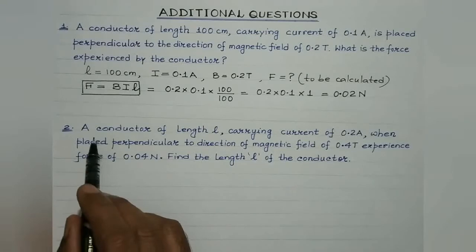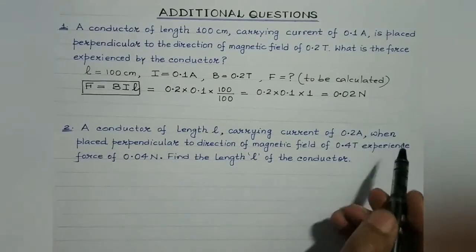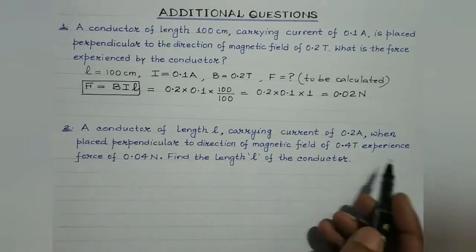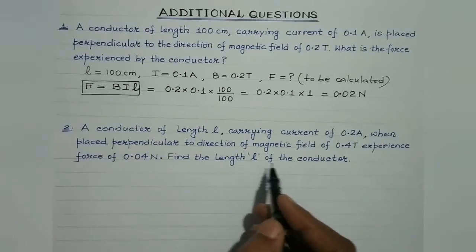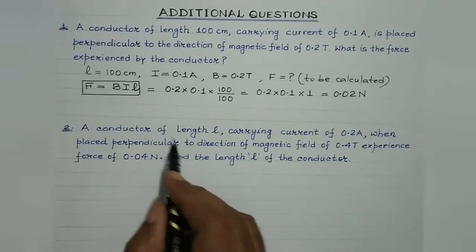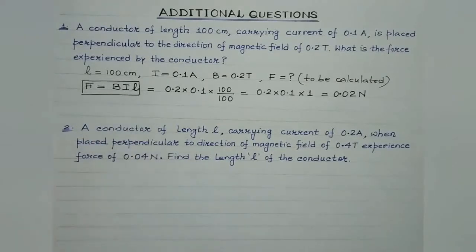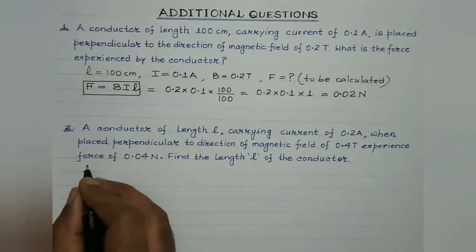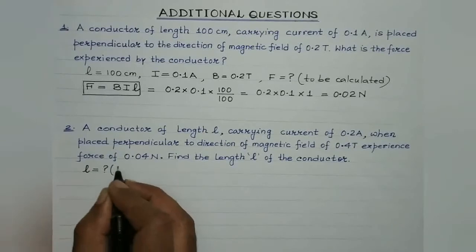Next question is, a conductor of length L carrying current of 0.2 ampere when placed perpendicular to the direction of magnetic field of 0.4 Tesla experiences a force of 0.04 Newton. We are supposed to find out the length of the conductor. So in the second question also, F is given, B is given, I is given, L is to be calculated, right? Let's write down the given information. Length, it is to be calculated.